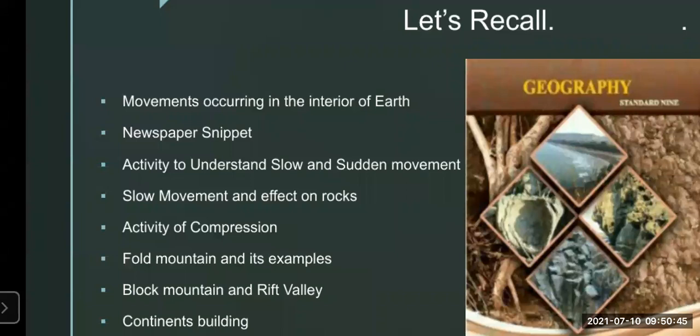In the same way, when the middle part between the two faults are going down or subside, which was also shown by the activity of 3 books that we have done yesterday, and how the rift valleys are created. In the rift valley, we have also seen the examples. Then how this slow movement is related with continent building. How the continents are built because of the constant slow movement. And remember students, this slow movement takes lot and lot of times, lot of years to build a continent, to build a plateau, or to make a fold mountain.